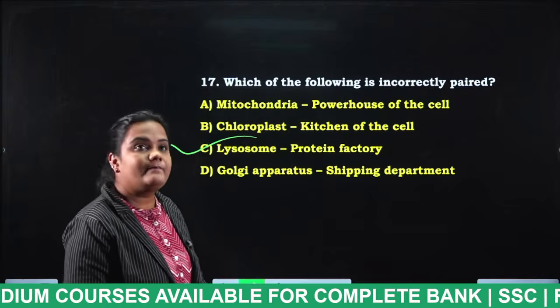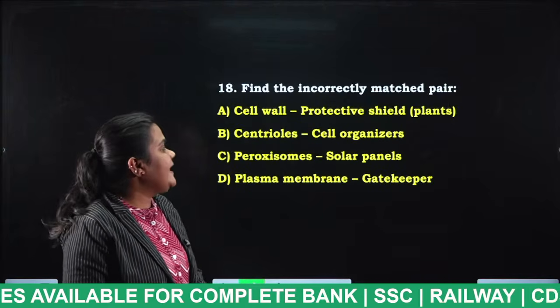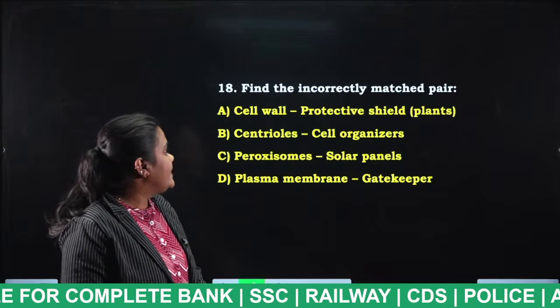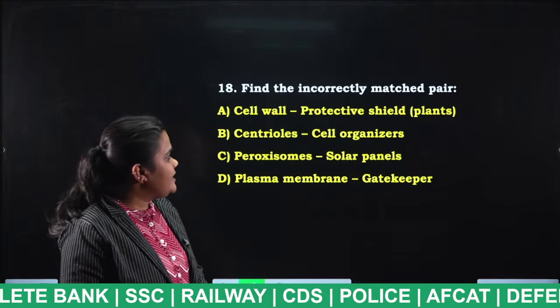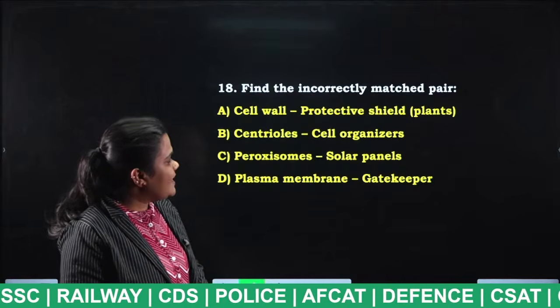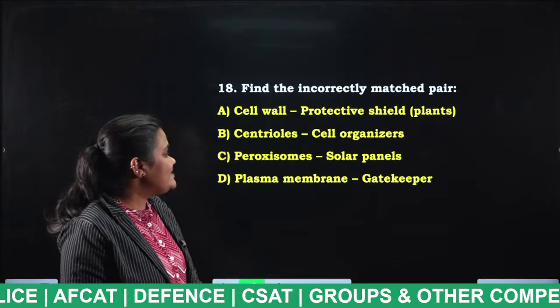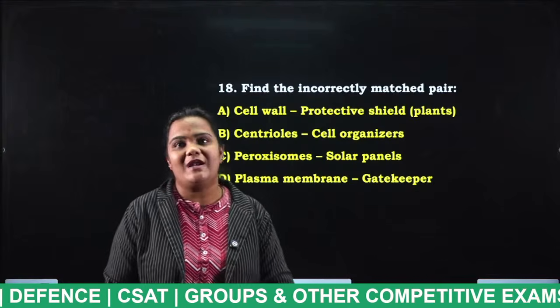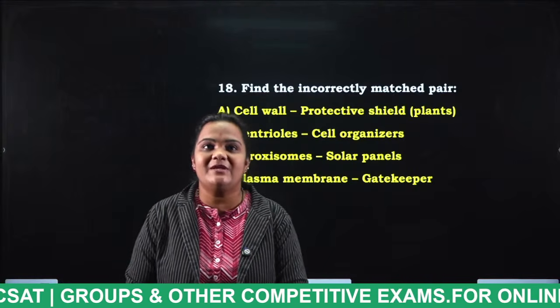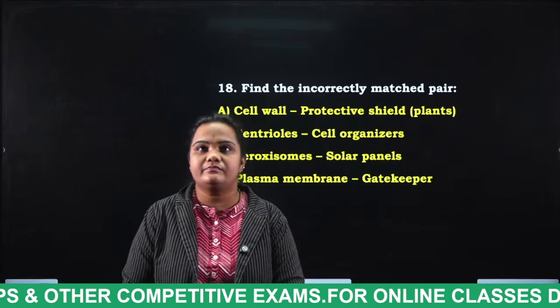Clear? Next, find the incorrectly matched pair. Cell wall, protective shield of plants; centrioles, cell organization; peroxisomes, solar panels; plasma membrane, gatekeeper. Now tell me, identify the incorrect pair and mention your answer in the comment section.